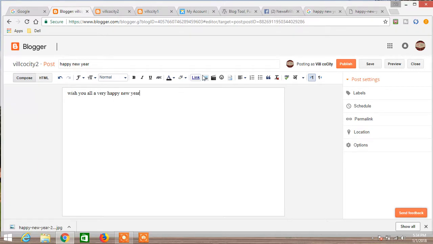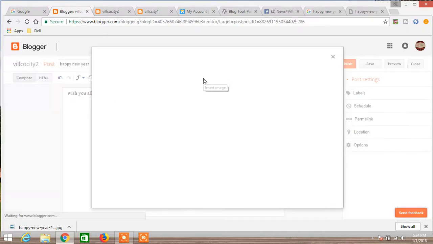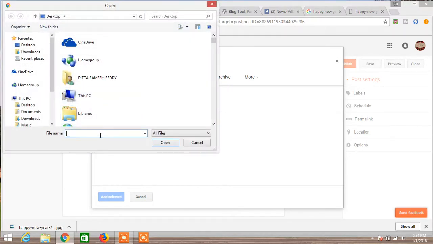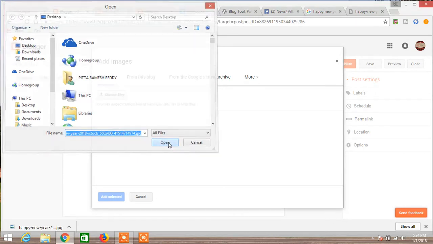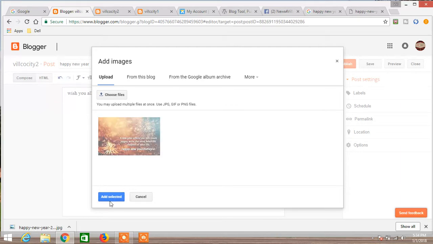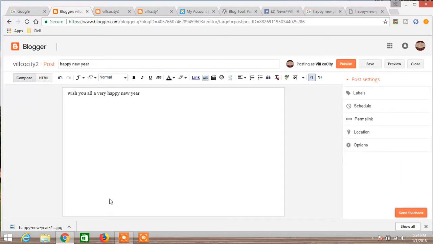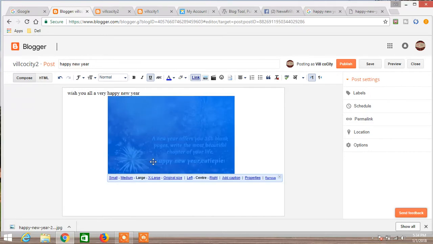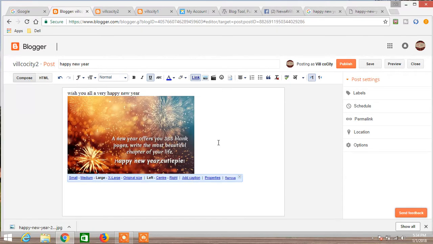So you want to add a picture to it. Suppose I have a picture. Choose file, Happy New Year. After selecting it, just click the add selected button. The picture will be coming over here. You can make it a little larger, right? You can move it to the left, right, anywhere, right?